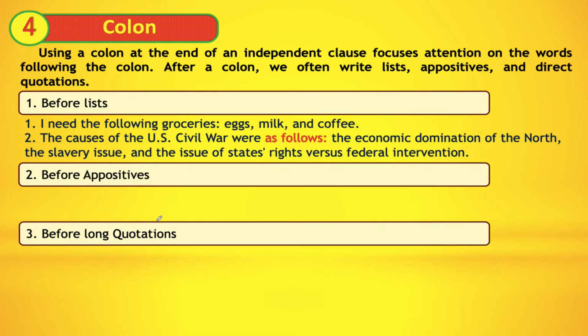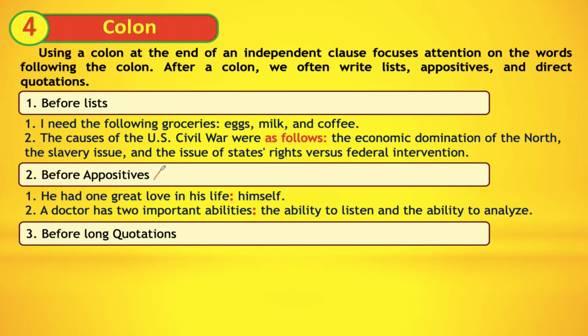That's great. The second rule is that a colon can be used after an independent clause to direct attention to an appositive. The appositive here refers to extra information about words, as the following examples illustrate. He had one great love in his life: himself. That means self-admiration. A doctor has two important abilities: the ability to listen and the ability to analyze. So when we have two elements to be explained more, that's good.